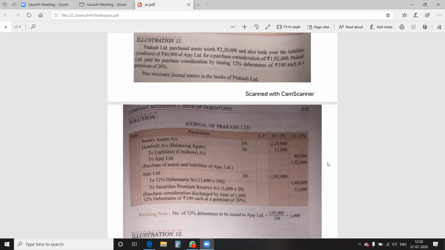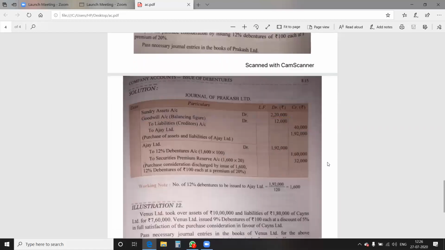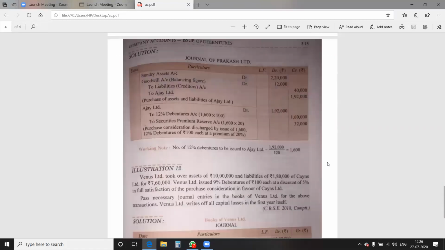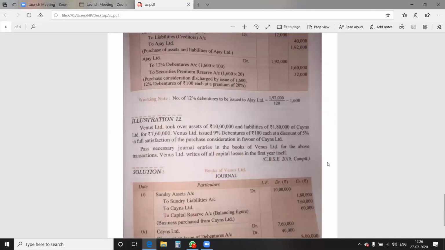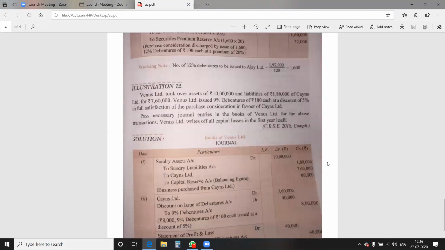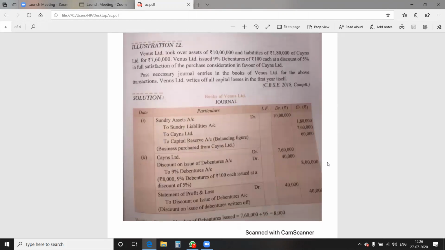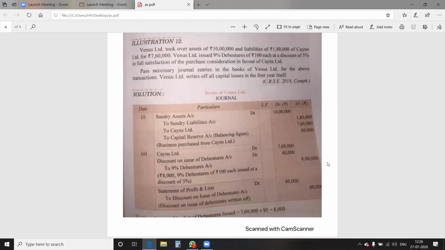Now I am coming to the next example and making the difference clear in the next example. See, what difference arises? Do it carefully and mark in your books as well. Now here in the 12th example, Venus Limited took over the assets of 10 lakh and liabilities of 1,80,000. Please underline whatever information is given to us. Mark in your books. The first line, assets of rupees 10 lakh. Liabilities of rupees 1,80,000.